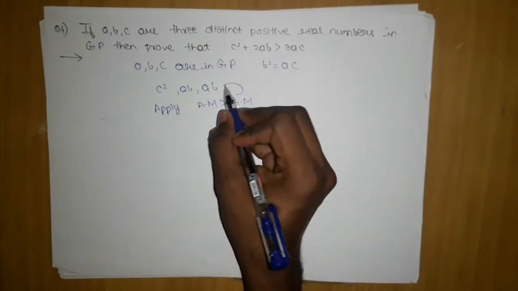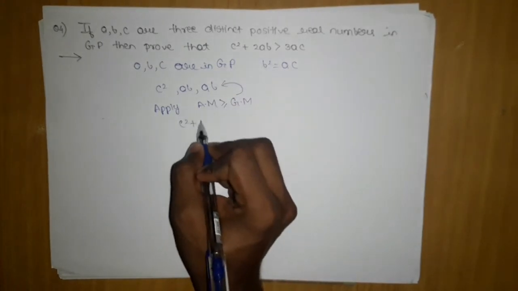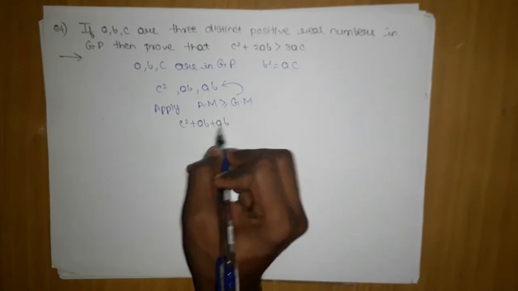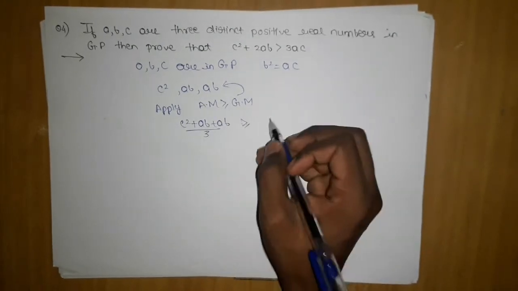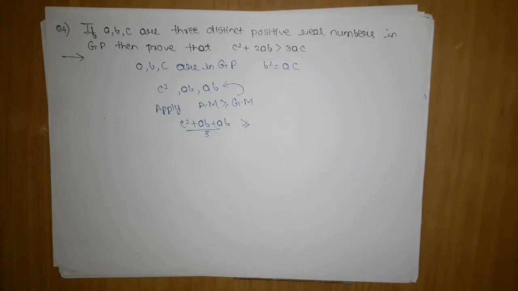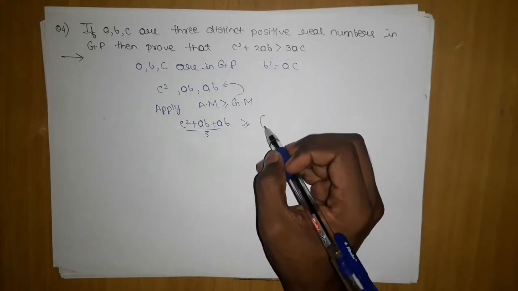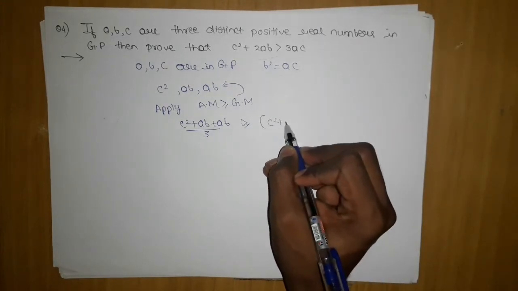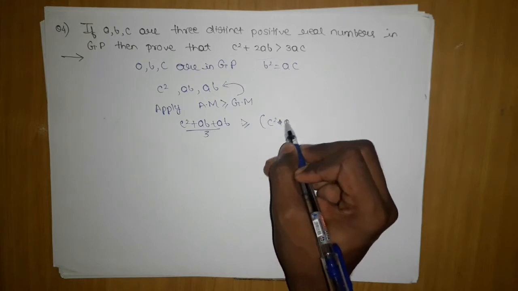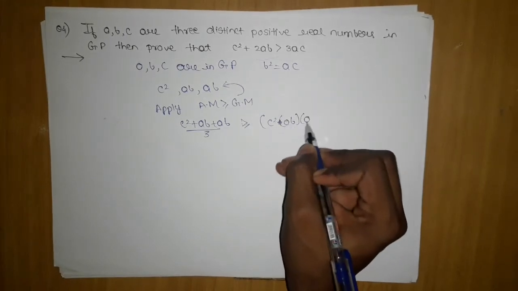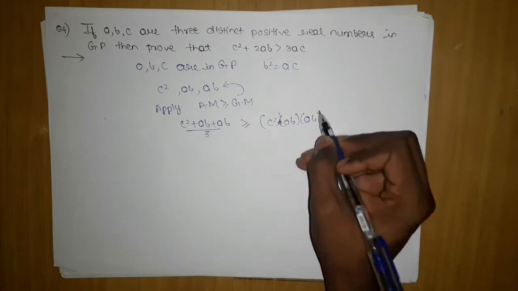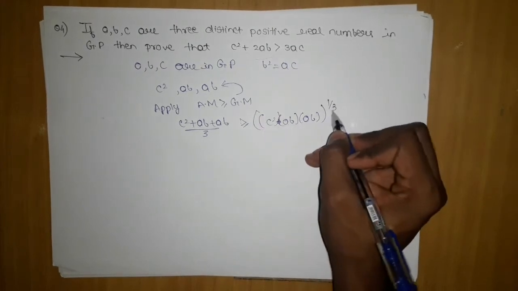My targeted terms are these: c square plus ab plus ab upon 3 is greater than or equal to what? The cube root of c square into ab into ab, that is, the whole power 1 by 3. 3 terms are there.